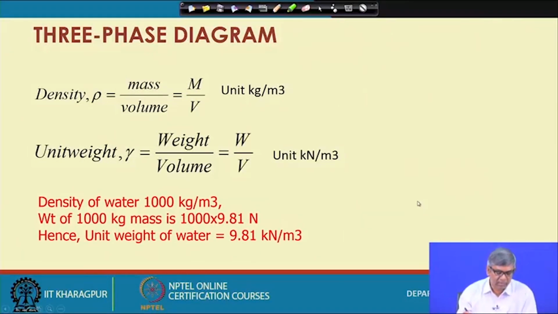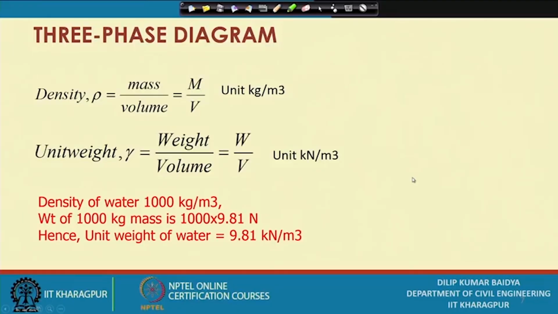And density of water is generally known, or assumed for any calculation. It is 1000 kg per meter cube, and the weight of a 100 kg mass is 981 Newton. Hence, unit weight of water is 9.81 kilonewton per meter cube.